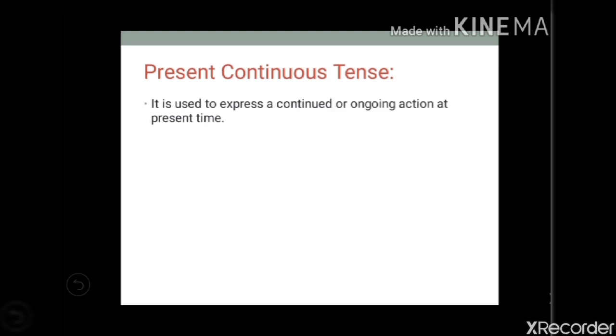So, it is used to express a continued or ongoing action at present time. Means the action is going on. We are currently working on that action, and that we are going to denote through present continuous tense. So the structure of present continuous tense is very simple. Subject plus am/is/are plus verb plus ing, or you can say V4, plus object. So subject plus am/is/are plus V4 plus object.